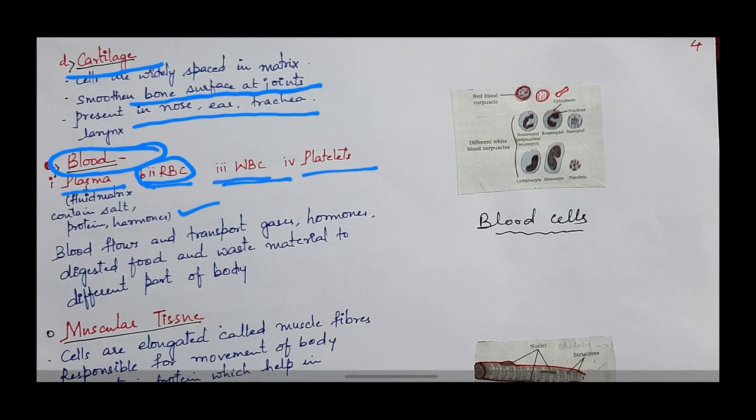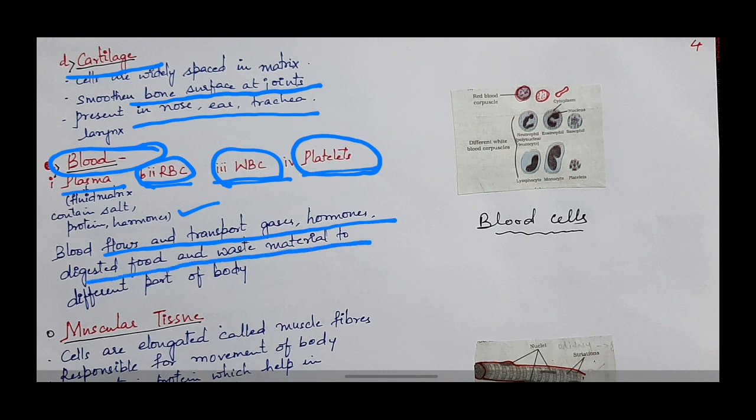WBC, white blood cells, are involved in our immunity by production of antibodies, and platelets help in the coagulation of the blood. So these are the four components of the blood. Blood flows and transports gases, hormones, digested food and waste material to different parts of the body.